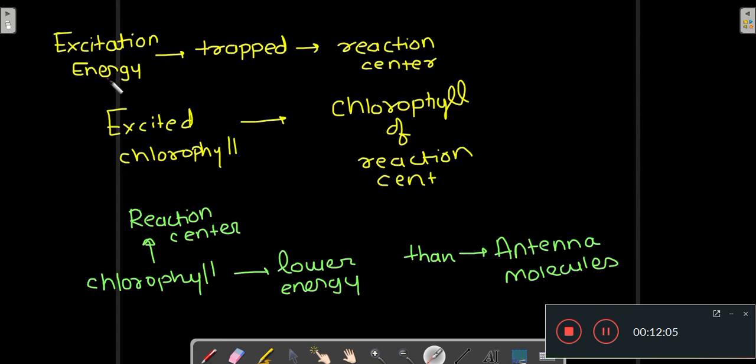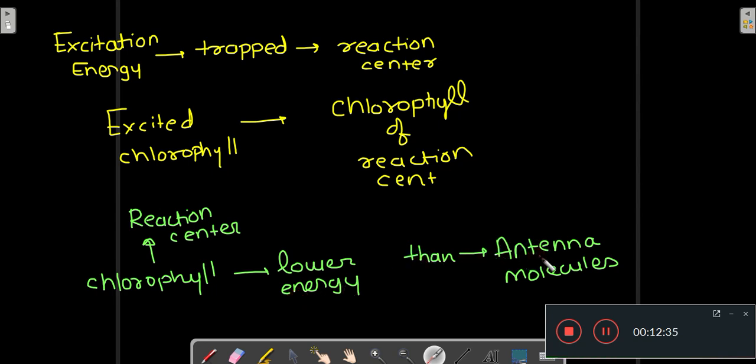Now the excitation energy of the excited chlorophyll molecule is trapped by the reaction center. Energy goes from the excited chlorophyll to the chlorophyll of the reaction center, and the chlorophyll of the reaction center accepts this energy because it has a lower energy than the antenna molecules.